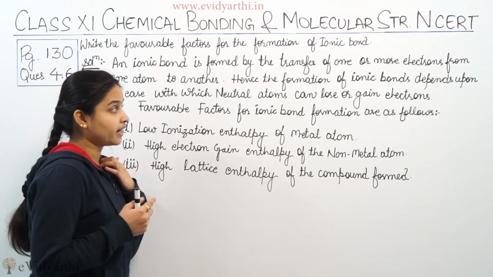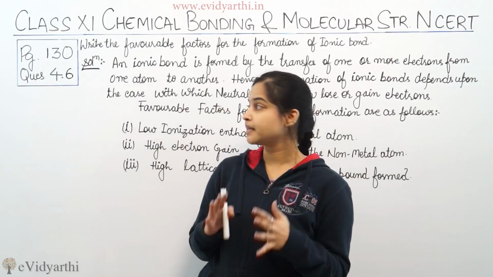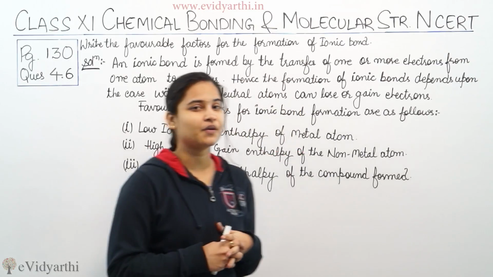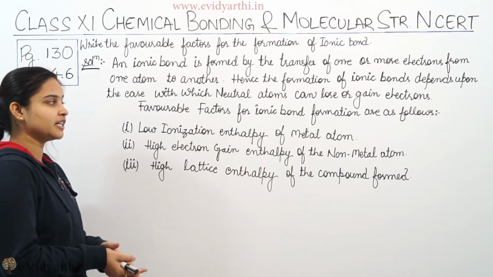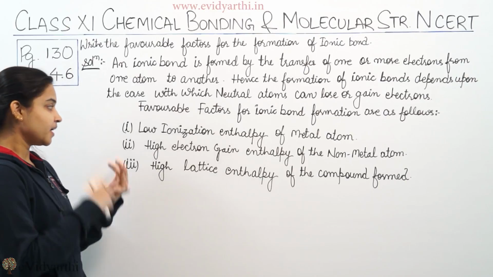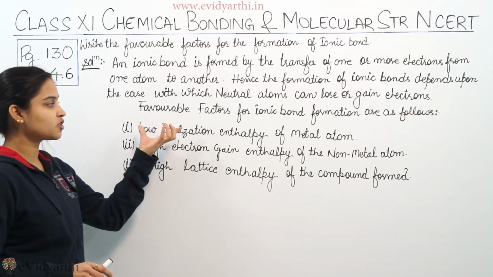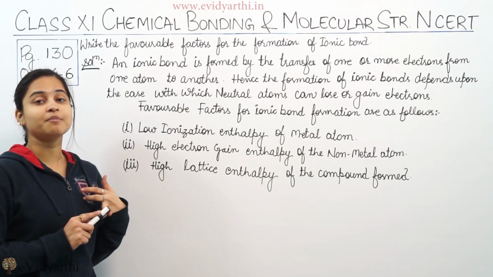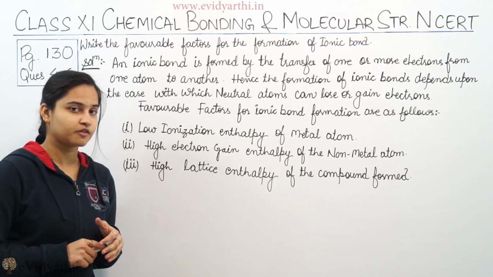So, जो ionic bond की formation है, it depends upon the ease with which the neutral atoms can lose or gain electrons. Fine. So the favorable factors for ionic bond formation are as follows: low ionization enthalpy of the metal atom, high electron gain enthalpy of the non-metal atom. ठीक है? So low ionization enthalpy किसकी? Metal atom की, और high electron gain enthalpy किसकी? Non-metal atom की. High lattice enthalpy of the compound formed.